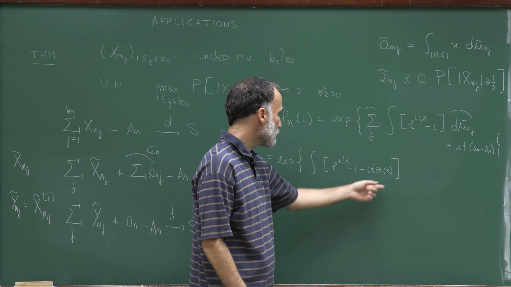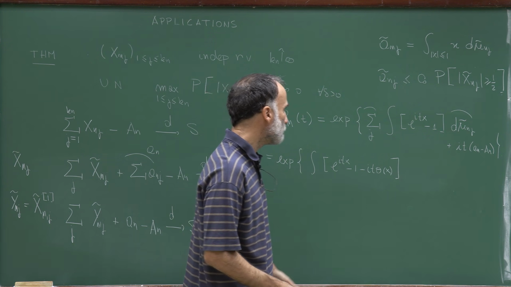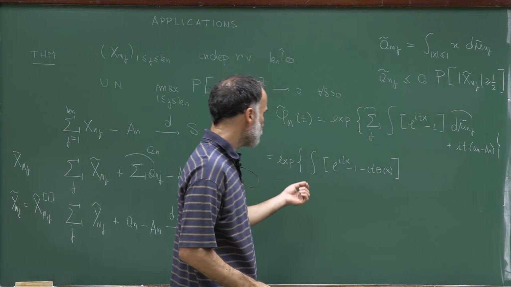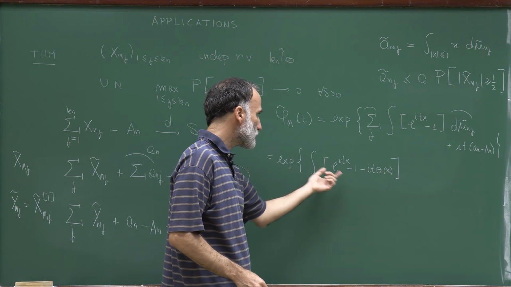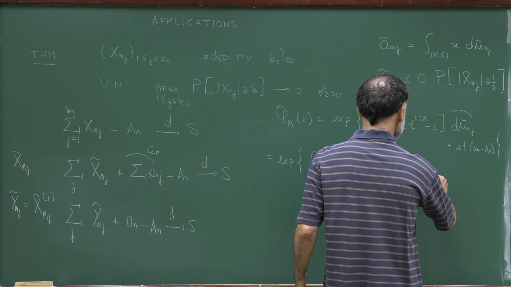So this function close to the origin will behave as x squared. And this is important because mu n maybe doesn't integrate x, but it integrates x squared. So here is mu n tilde.